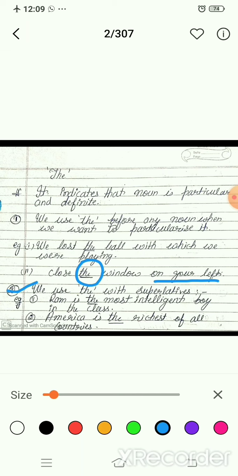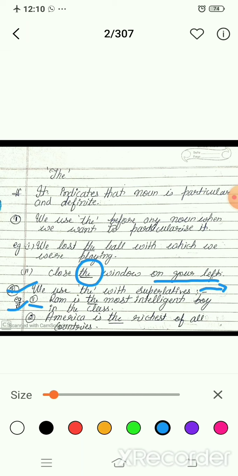Come to the second point. We use the with superlatives. I think all my dear students, you have knowledge of degrees of comparison, positive, comparative and superlative. I can give you one example: tall, taller and tallest. Tallest is the superlative degree. Where you see the superlative degree, you will always fill the article there.